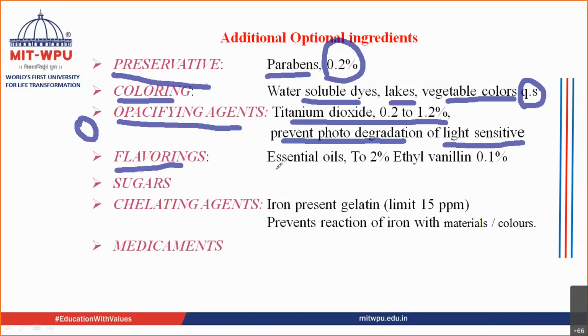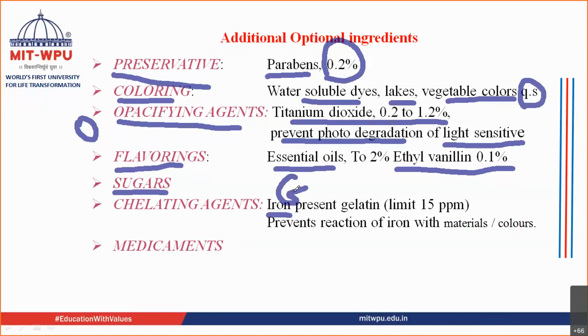The other ingredients that can be added are flavoring agents. For example, essential oils can be added. One example is ethyl vanillin, near about 0.1%, which can be added inside the capsule shell. Sugars can be added if you are preparing a chewable; as I told you, chewable soft gelatin capsules are also prepared. So if you are preparing chewable soft gelatin capsules, then sugar and flavoring agents can be added. Many times gelatin agents are also added. Now, as I told you, iron is a very important component that is present in gelatin.